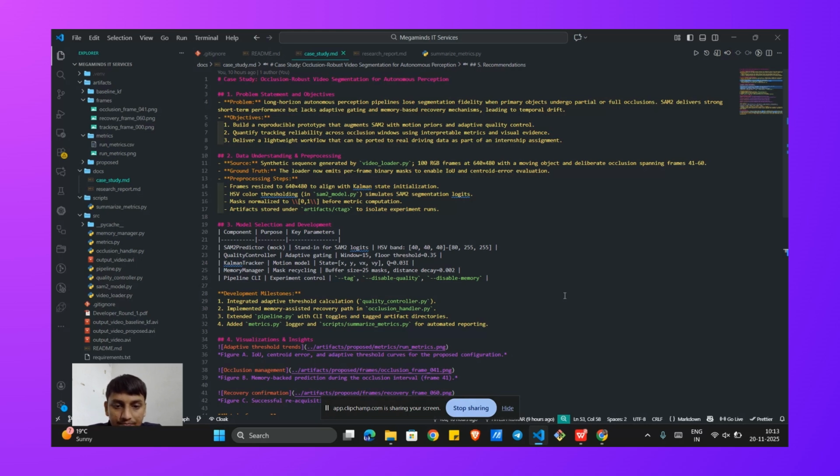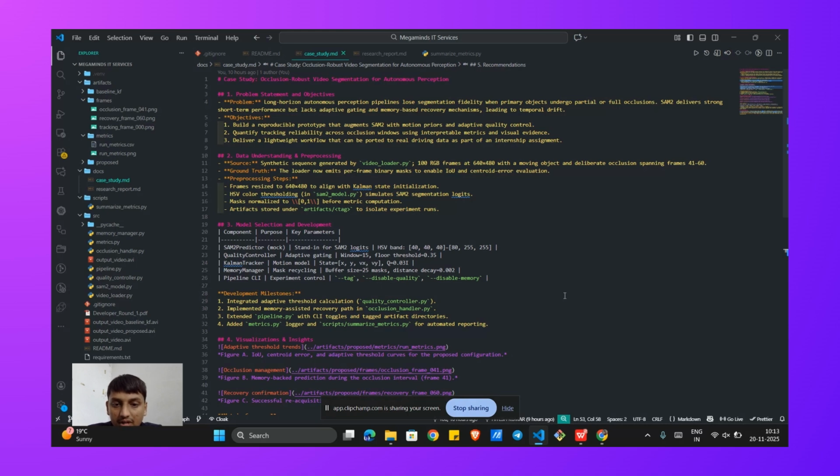quality metrics. So this review revealed a clear research gap. There is a need for a lightweight, analytics-friendly system that enhances SAM2 with both adaptive logic and memory, without the overhead of a full-blown memory network. So my project, SAM2 Refine, is designed to fill this exact gap.